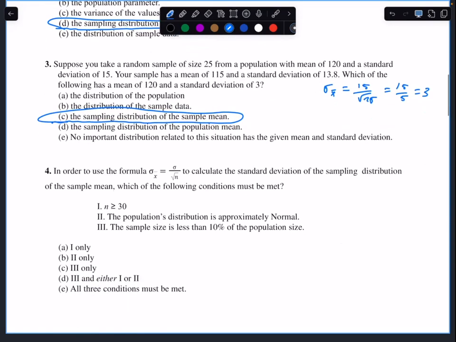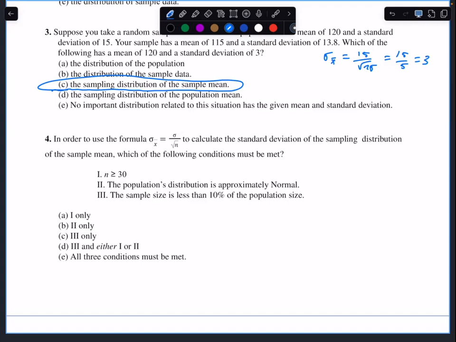In order to use the formula, standard deviation of the sampling distribution of sample means equals standard deviation of the population divided by the square root of n, which of the following conditions must be met? So 1 or 2 must be met, and 3 must be met to be able to do that. So the answer is D. Either 1 or 2. That is the nearly normal condition. You need to have a sufficiently large sample, or the population is already normal.